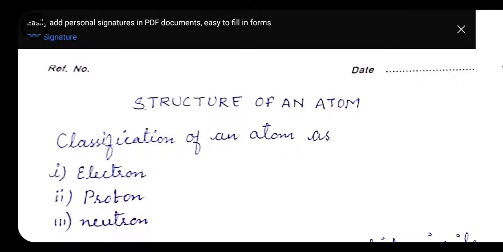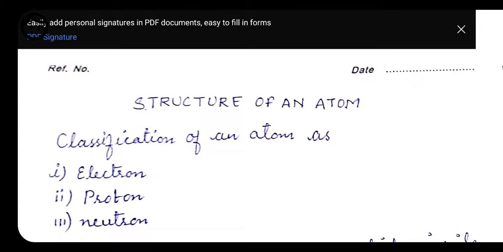My dear students, today we are going to start the second chapter of class 11th chemistry, that is Structure of an Atom. Hope the first chapter is clear to you. If you still have any doubt, then you can ask me or message me for that.